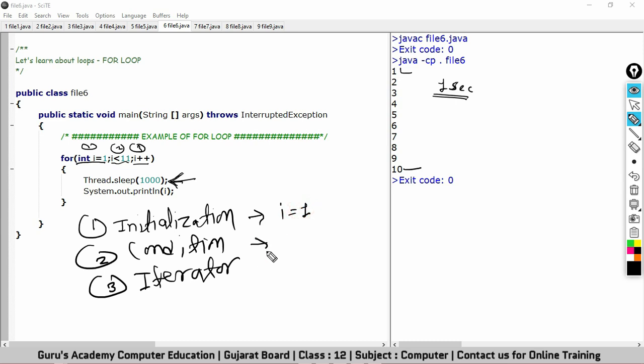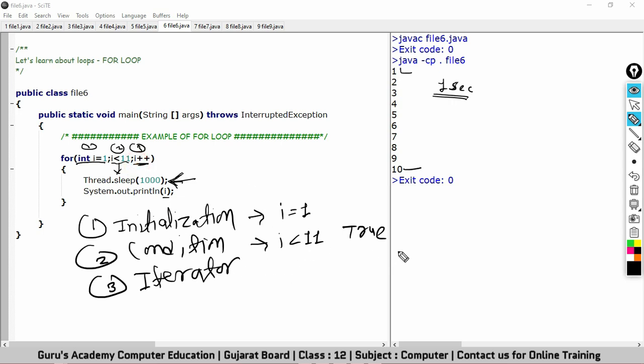And then we have a condition, i less than 11. So the condition is true, right? If this condition is satisfied, the control will go inside. Inside this block, the first line is Thread.sleep(1000). 1000 is milliseconds, so the system will wait for 1 second and then it will print the value of i. And then after printing the value, it will go back to the i++ iterator.